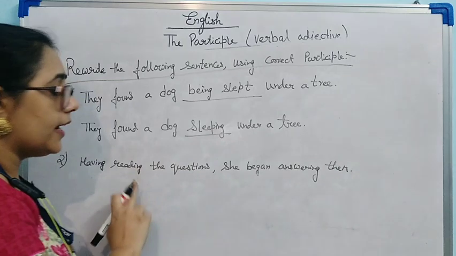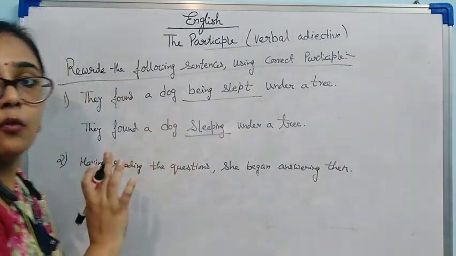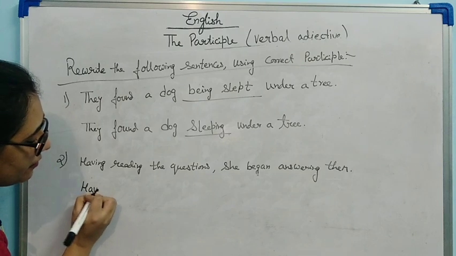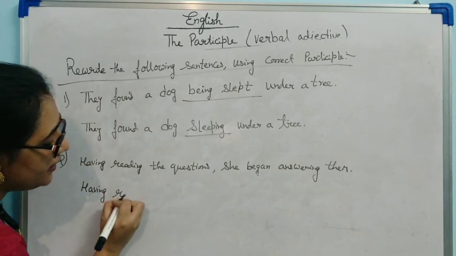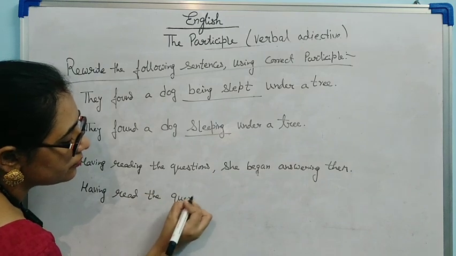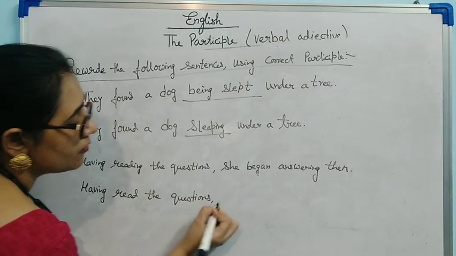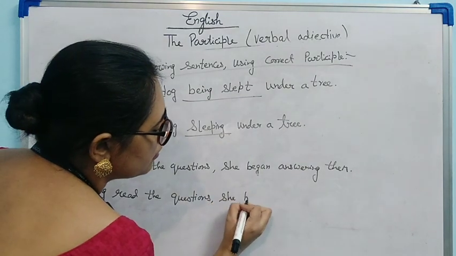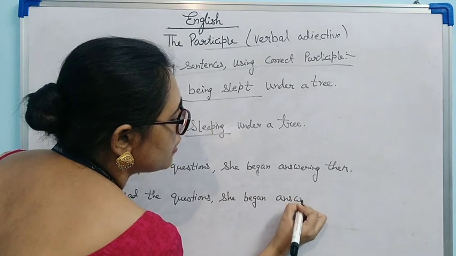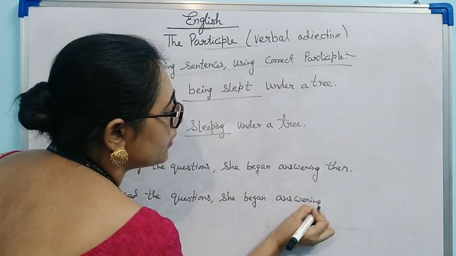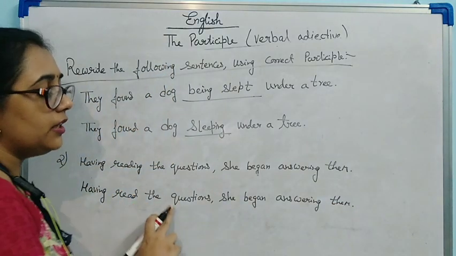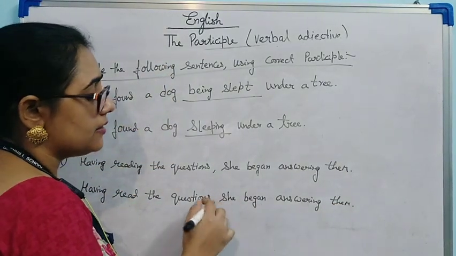So what will be the correct participle over here? What will we write? Having read the questions, she began answering them.